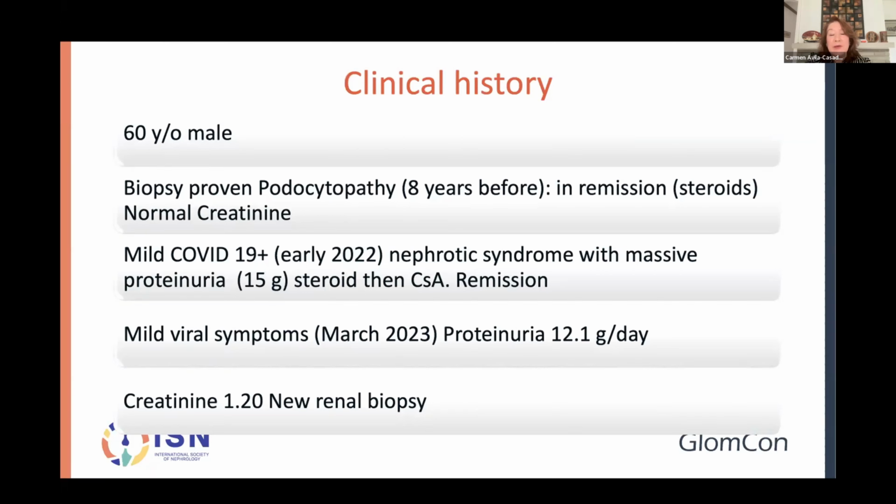But in early 2022, he had a mild COVID-19 infection, and after that he developed a nephrotic syndrome with massive proteinuria of 15 grams. He was again treated with steroids and then changed to cyclosporin because he didn't want to tolerate more steroids. He got some remission. But in March of this year, he came again with mild viral symptoms, and then he got proteinuria of 12 grams a day. This time the creatinine was a little increased to 1.2, and they decided on a new renal biopsy, thinking there may be a different variant of podocytopathy.